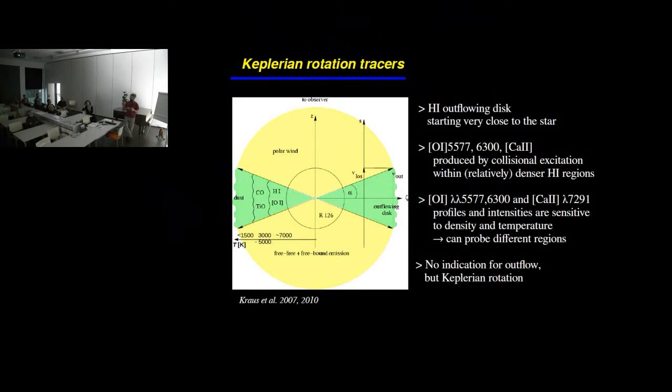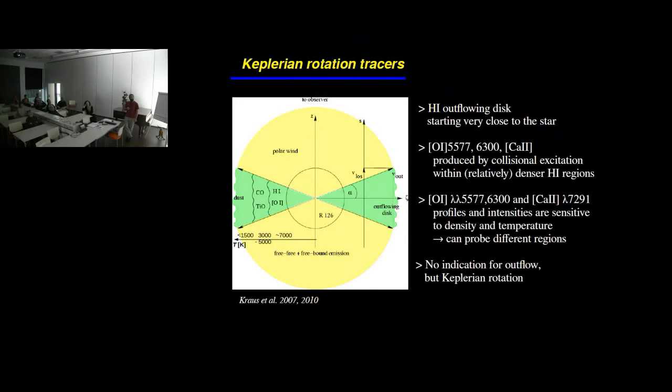They have examined and studied the influence between the outflow wind scenario and that of a Keplerian rotation. What they found is that we can actually get these emission lines of oxygen. These emission lines of oxygen can be produced in the same environment where we have a neutral hydrogen outflowing disk.